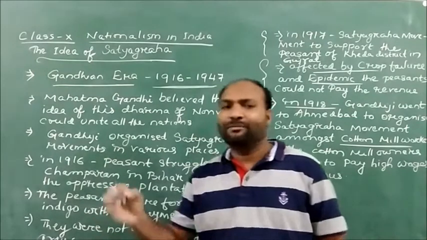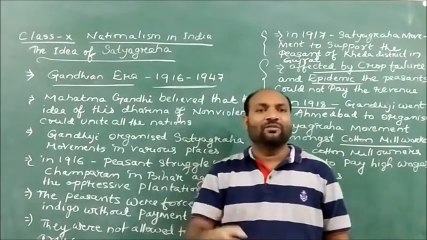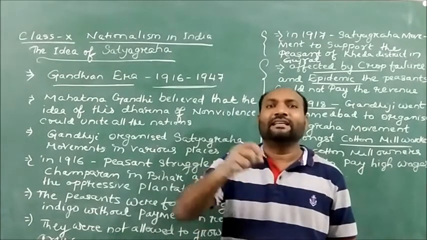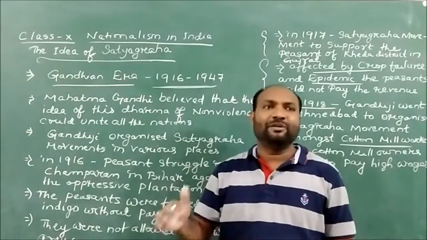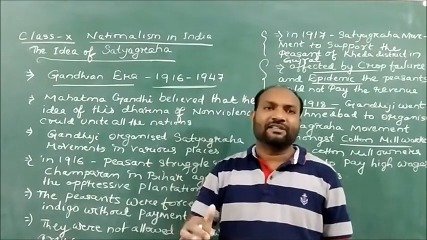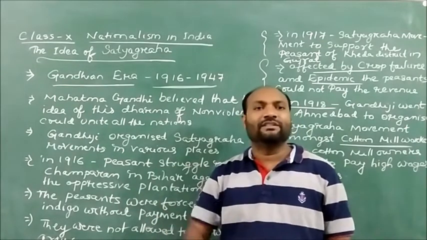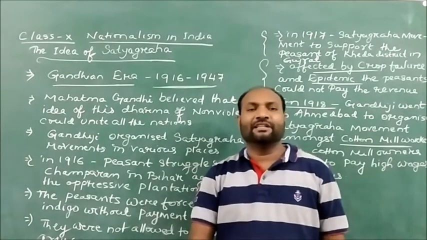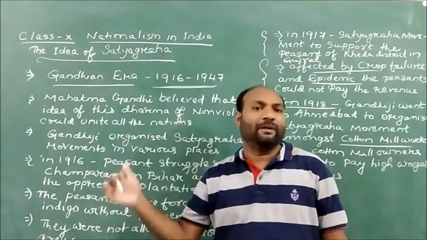In the extremist phase, there was a little more energy shown by the people. During the extremist phase, the leaders of the Congress understood that a soft nature towards the Britishers would not do any good. So they changed their attitude towards the Britishers, and they started having a different kind of approach.